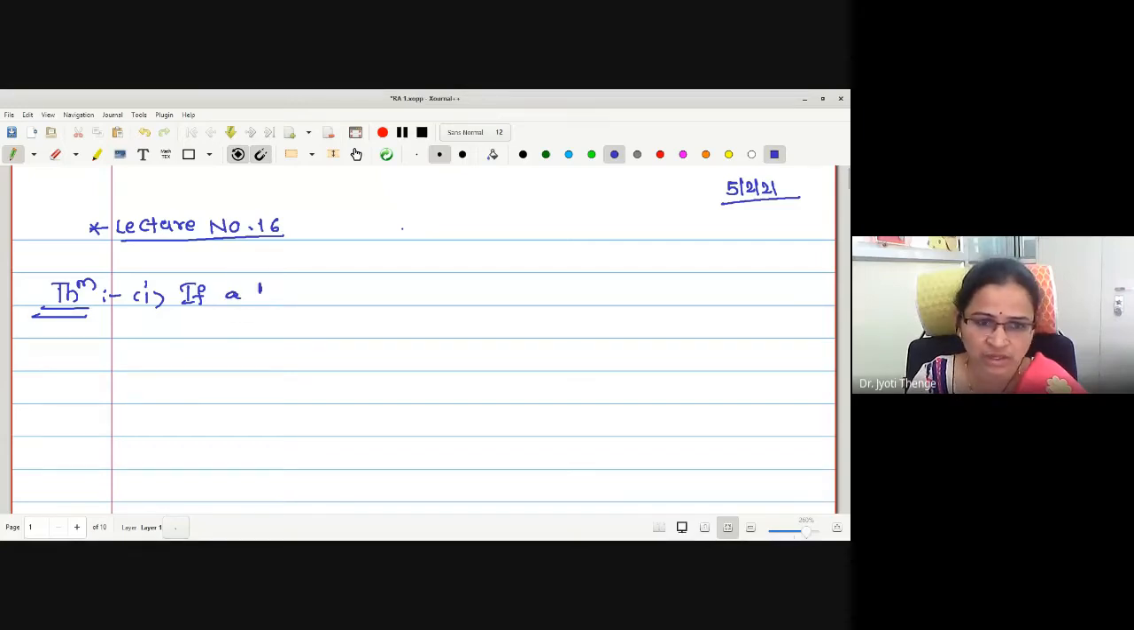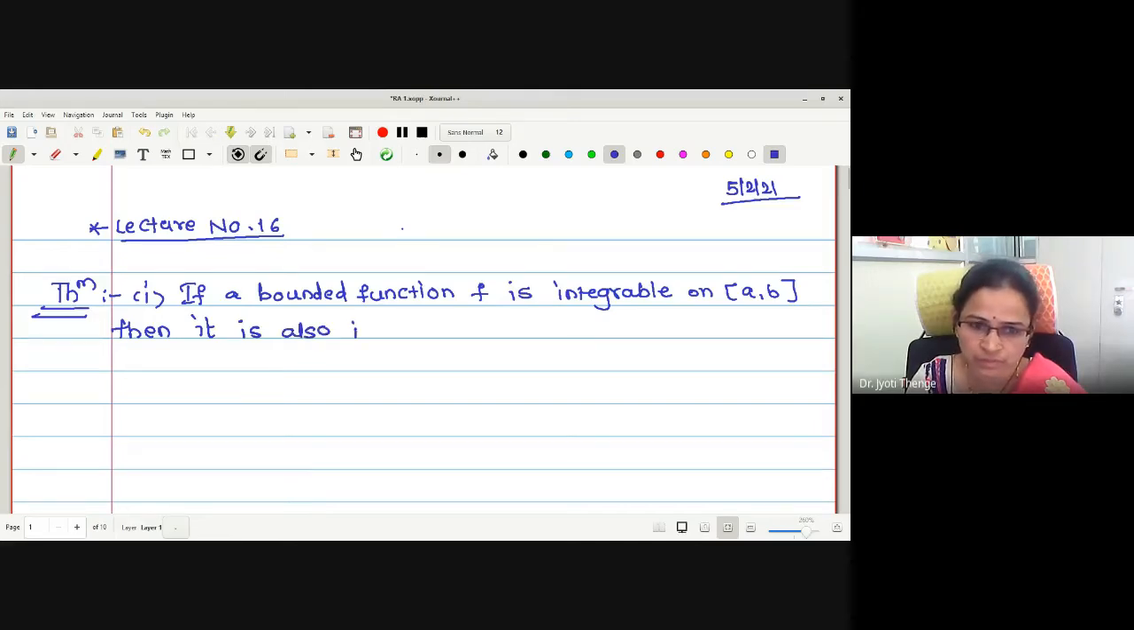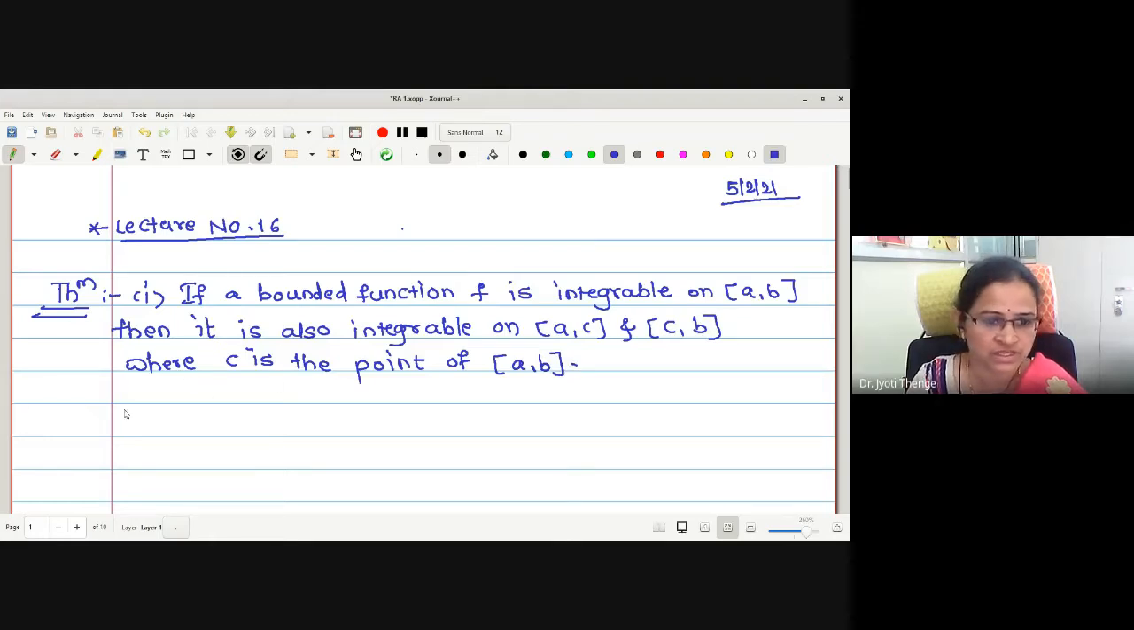Let me write the statement. If a bounded function F is integrable on closed interval AB, then it is also integrable on closed interval AC and CB, where C is a point of closed interval AB. Okay, this is the first statement we have written.